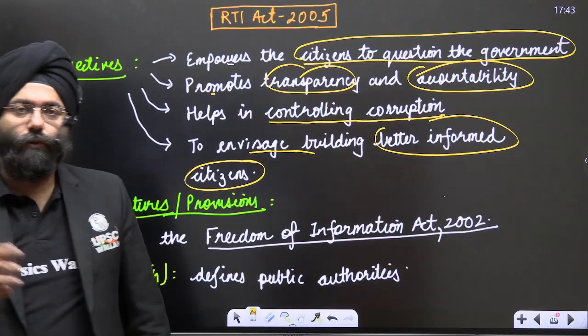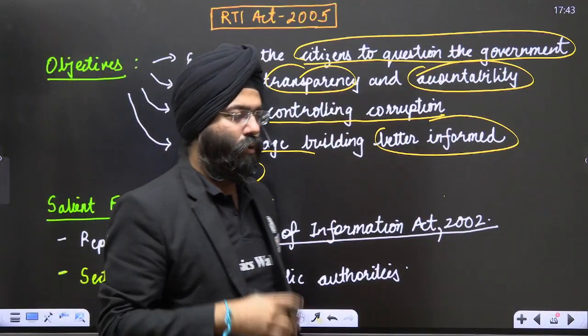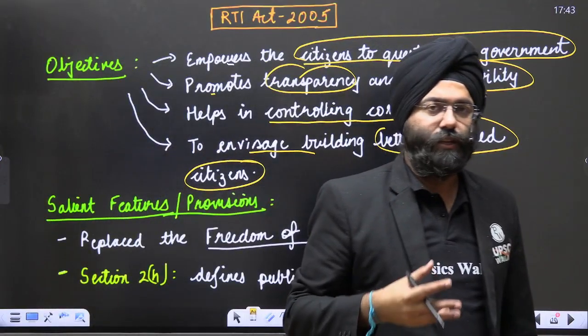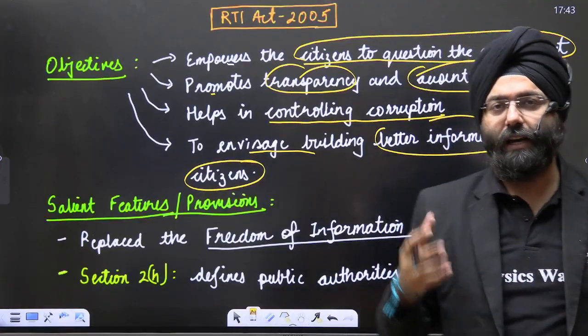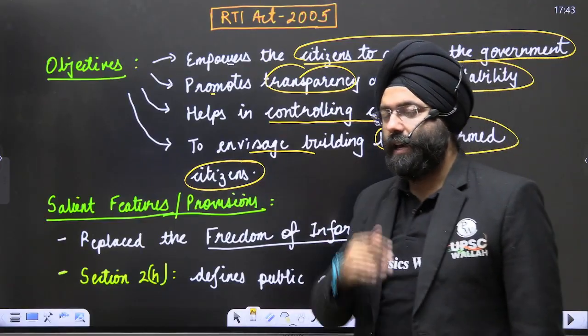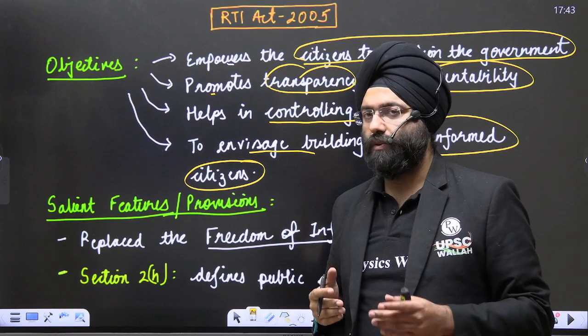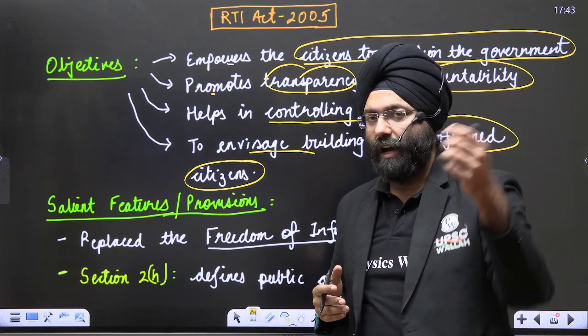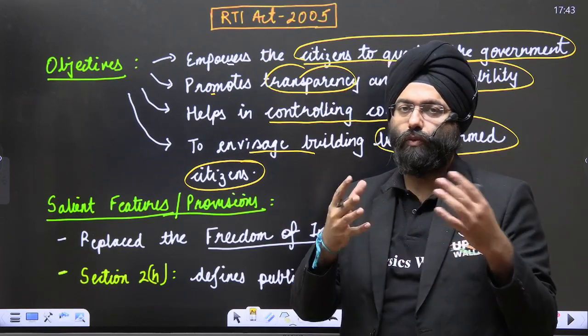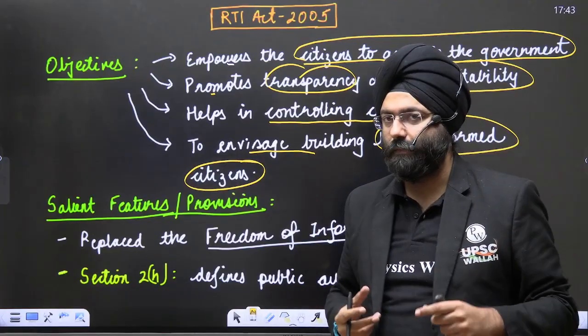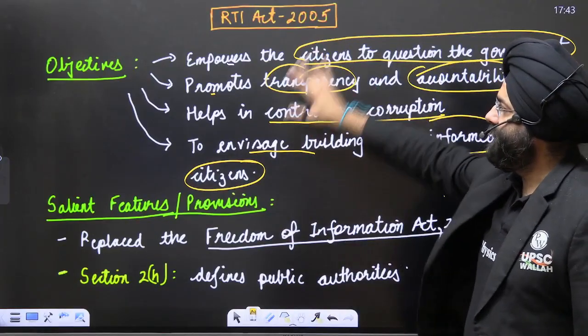You have to be informed that the taxes you are paying, you are a part of this nation. You need to be informed what is going on. So for that, by this act, the government is being made accountable. Whatever you're doing, you have to tell the citizens who want to get some information regarding your activities. So these are the objectives.